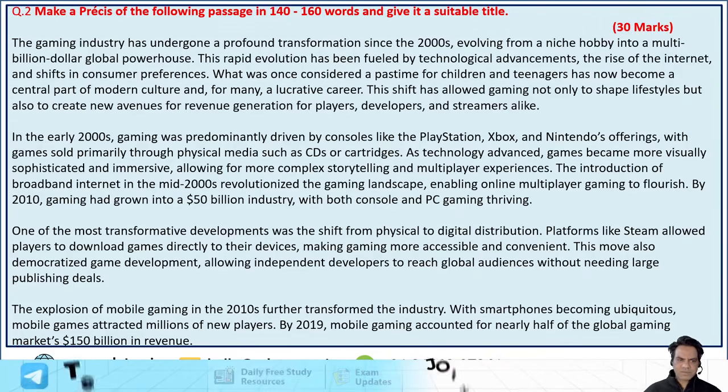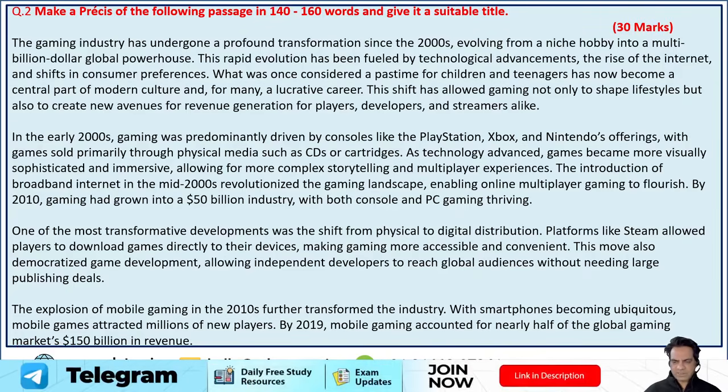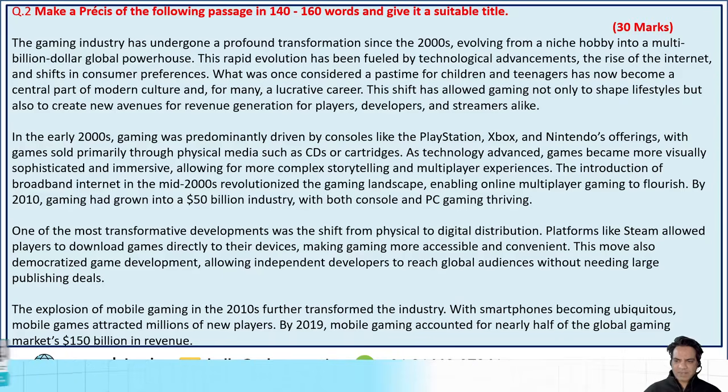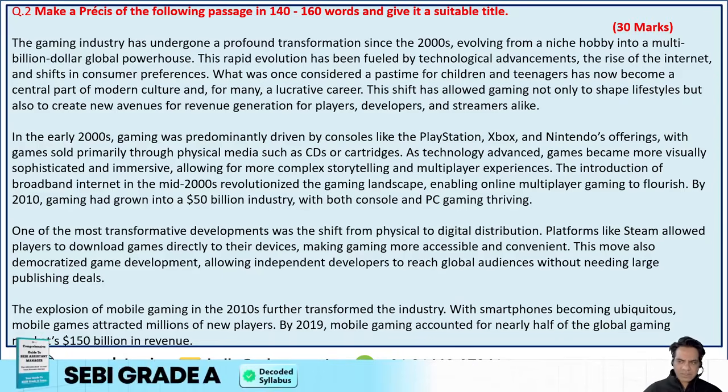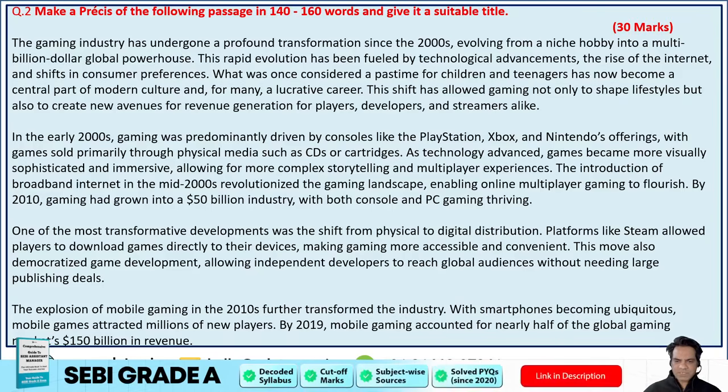Earlier in the 2000s, gaming was predominantly driven by consoles like PlayStation, Xbox and Nintendo's offerings, with games sold primarily through physical media such as CDs or cartridges. But in the mid-2000s, broadband internet revolutionized the gaming landscape, enabling online multiplayer gaming to flourish. By 2010, gaming had grown into a $50 billion industry, with both console and PC gaming thriving.